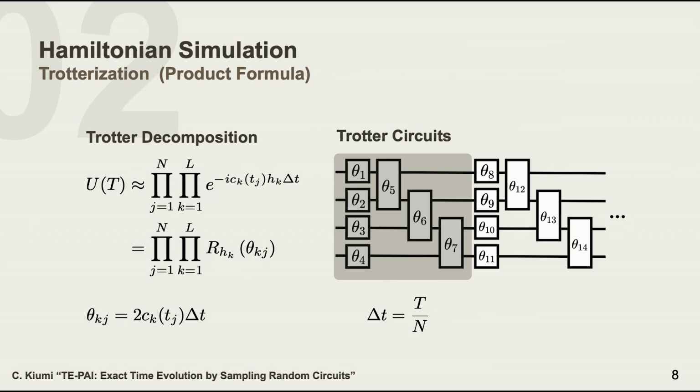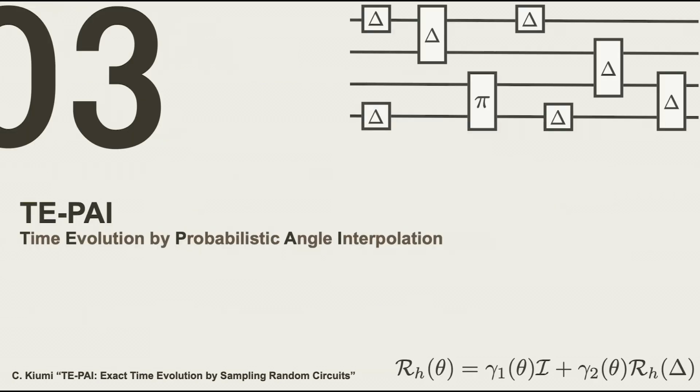Due to the discretization, we have the so-called Trotter errors. To reduce these errors, we need many time steps, which are called Trotter steps. And based on this trotterization, we develop a more resource-efficient, low-overhead quantum algorithm called